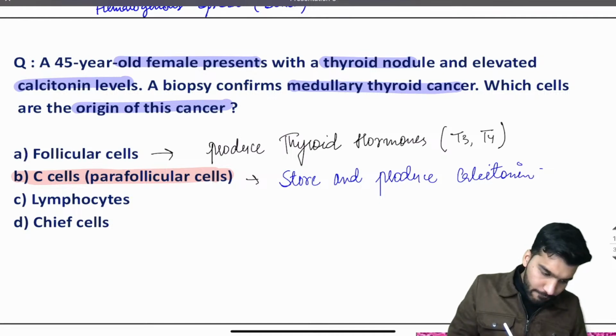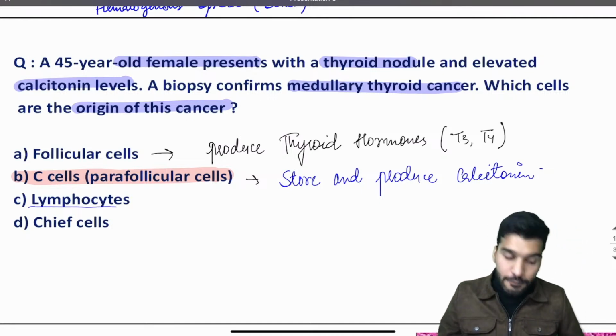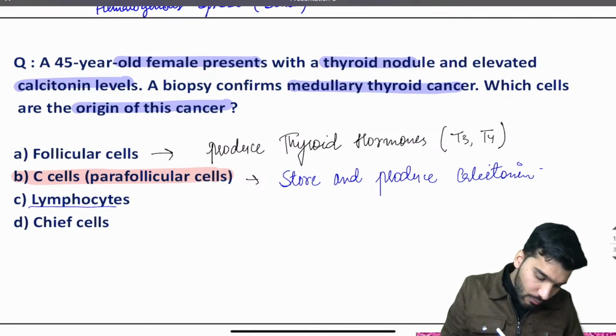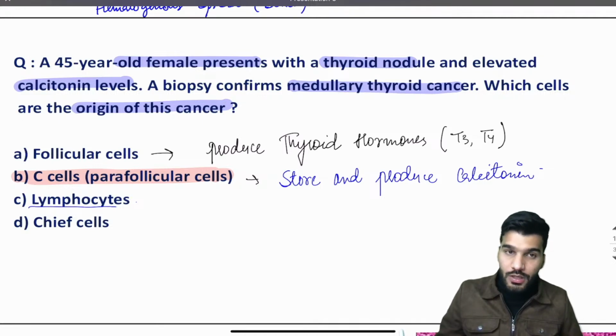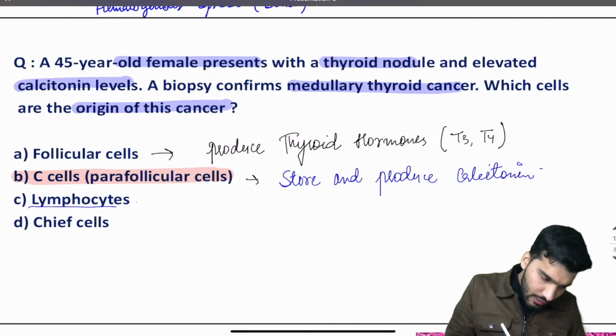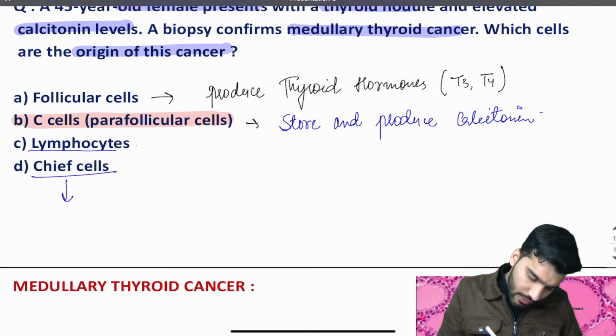If I talk about lymphocytes, these are the immune cells, and if there is a lymphocytic infiltration, that's going to be Hashimoto's thyroiditis. If the question mentions lymphocytic infiltration, it's Hashimoto's thyroiditis. And these are the chief cells. Chief cells are found in the parathyroid gland, and they produce parathyroid hormone.